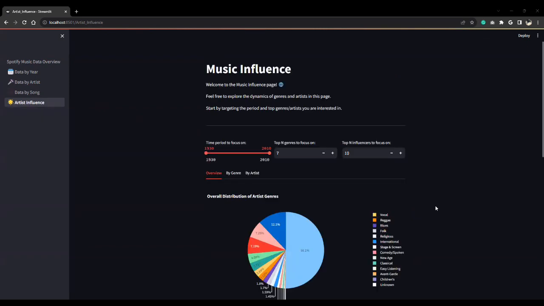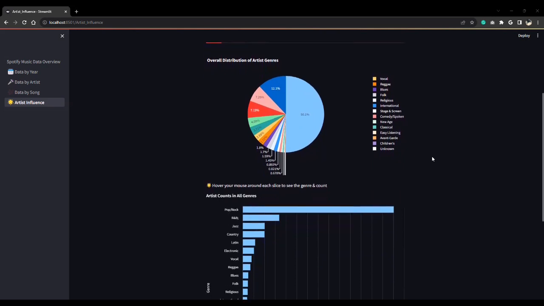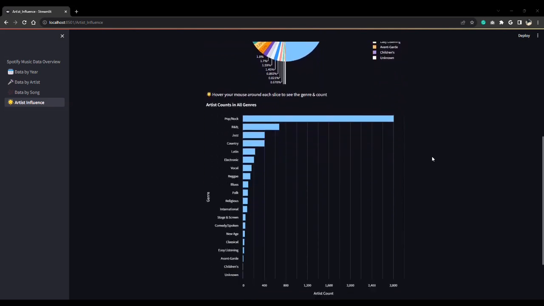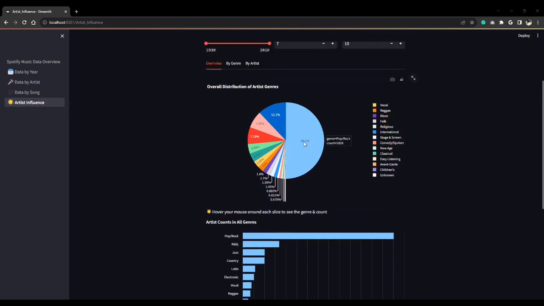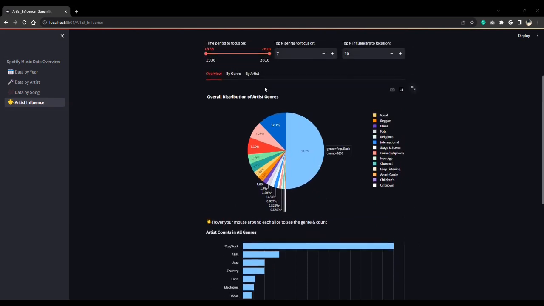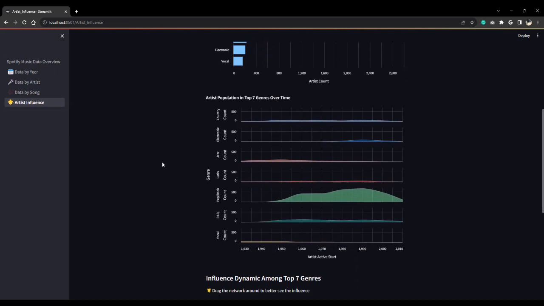Last but not least is our music influence page. This page begins with a general overview of artist genres with a pie chart and a horizontal bar chart. As we can see, the most popular mainstream genre is pop and rock. In the second tab, we perform analysis on a genre level. One highlight is our stacked distribution chart. It displays the count of artists over time across different genres.